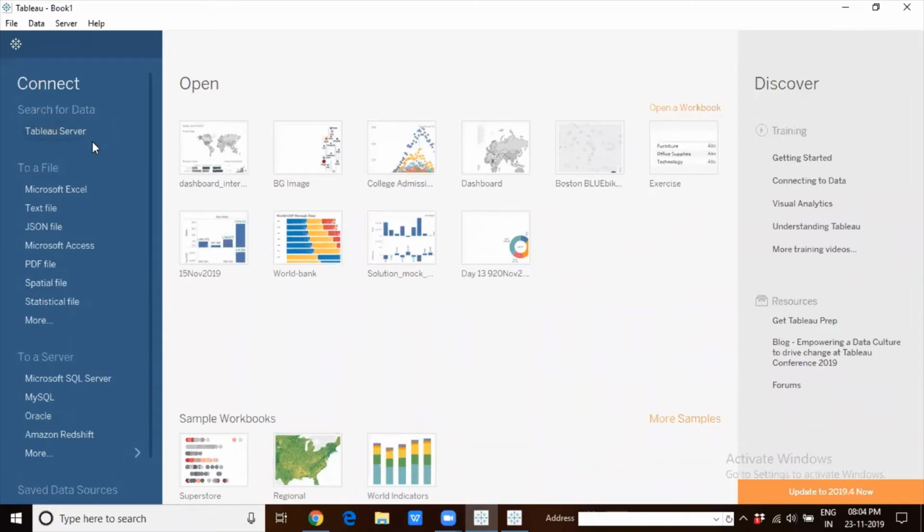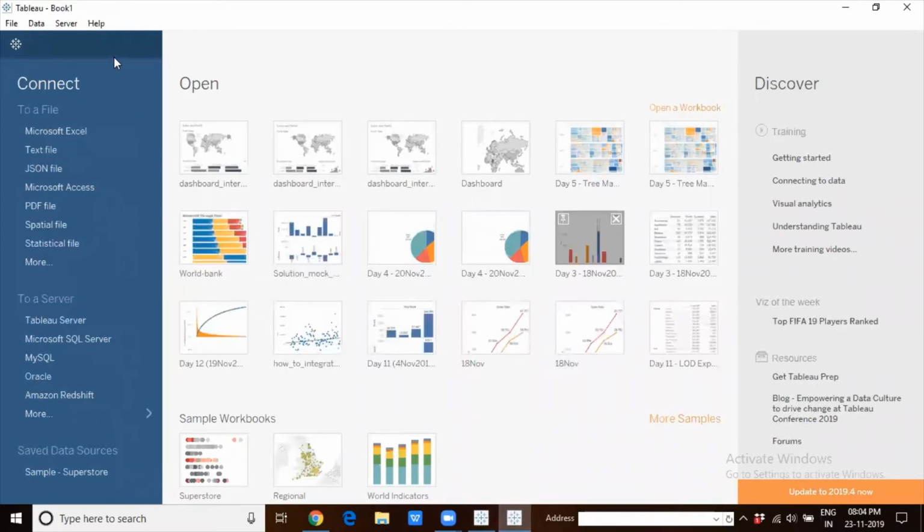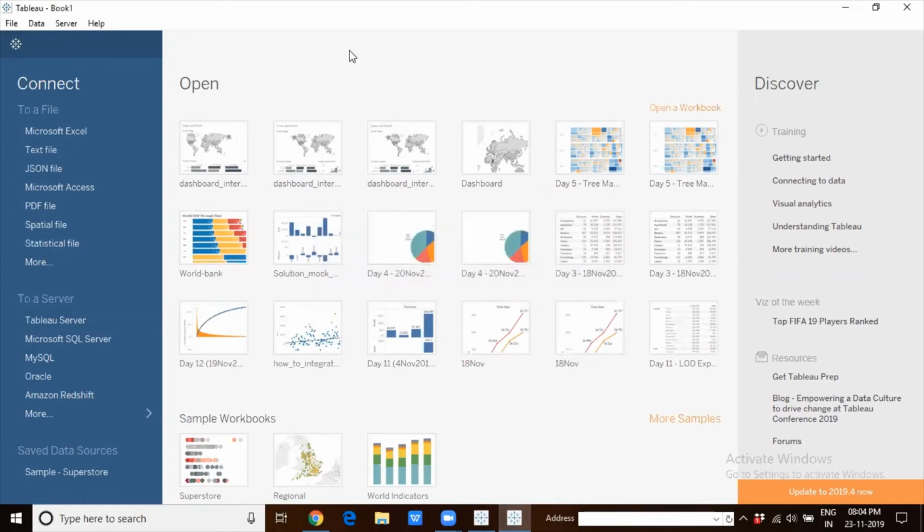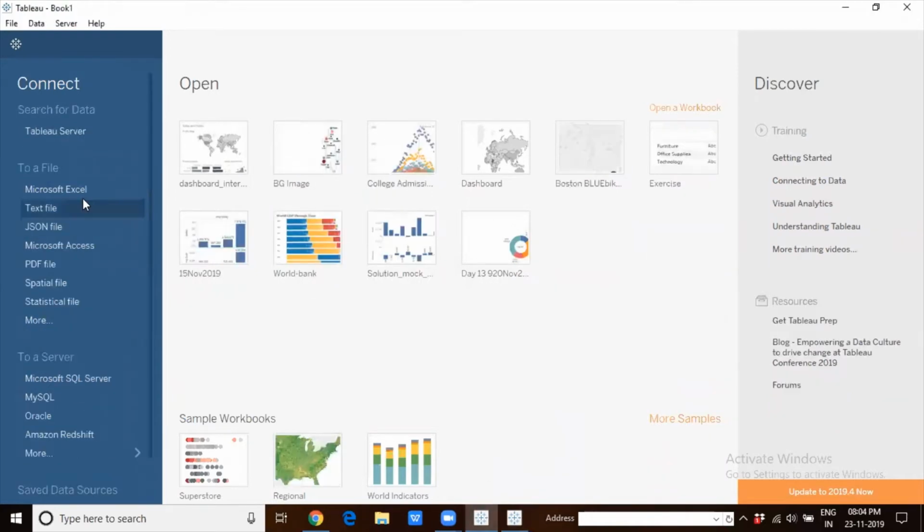So to begin with, Tableau Server moves to the top. Earlier in version 2019.2 and any of the previous versions, Tableau Server used to be here, in the server section on the connect pane, but in 2019.3 that has been moved up. So just the position has been changed. It's not like some enhancements have been made to the connectors or any extra features added with respect to how we get connected to the data. It's just that the position of the Tableau Server option has been moved to the top.